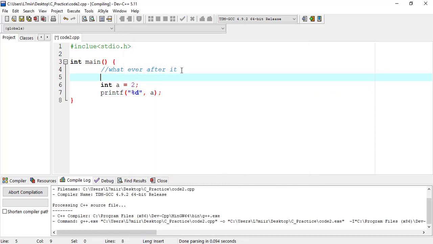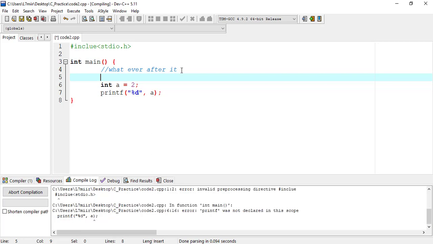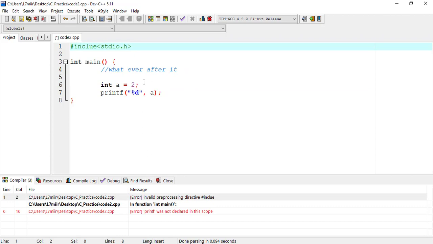The second type of commenting is more than one line comment, and that is forward slash asterisk, or a star, and we will see. As long as we don't close it, whatever comes after it is a comment now, not functioning. To close it, a star or an asterisk, and then a forward slash, and whatever comes in here will be commented. Nothing happens. You see? And when we compile this, your code will be completely empty.